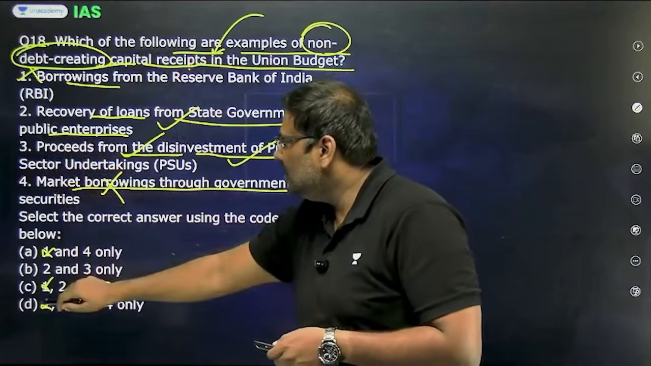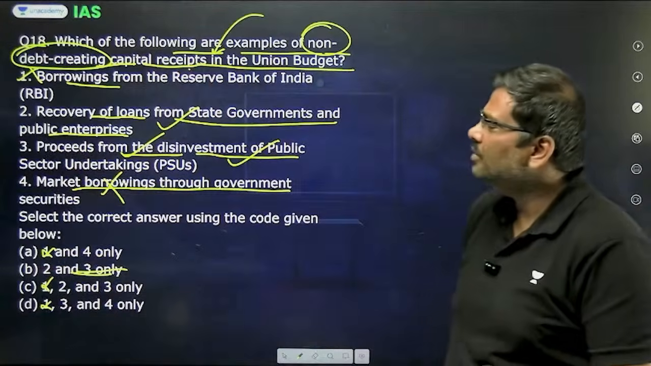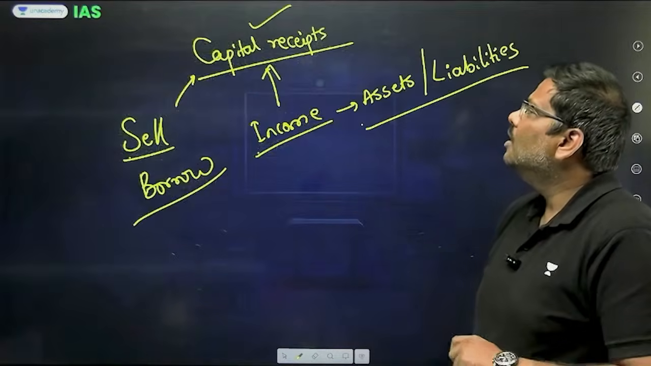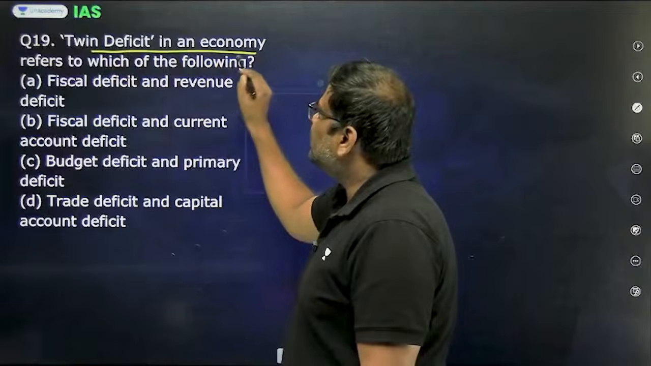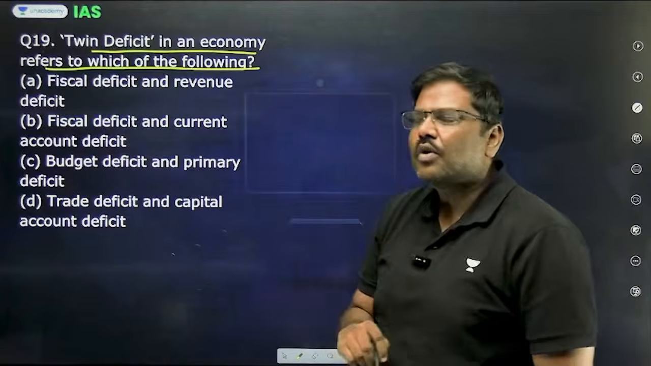So second and third is correct. Right option for the question number 18 will be option B. Question number 19. Twin deficit in an economy refers to which of the following?